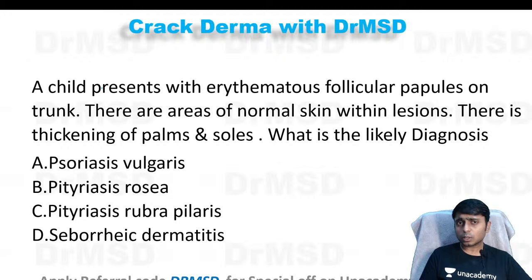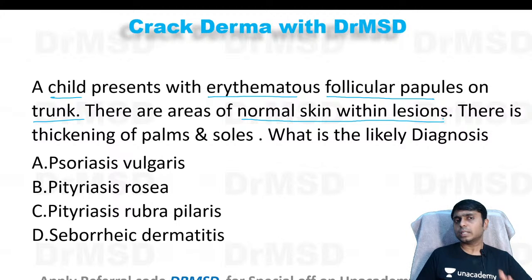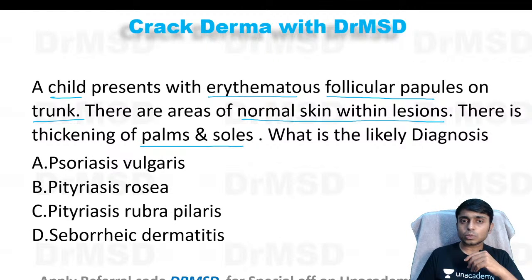First, we will look at the question very carefully. Child presents with erythematous follicular papules on the trunk. So this is one clue given, and there are areas of normal skin within the lesions. So there is some mention that areas of normal skin are also seen within these lesions, and there is a thickening of the palms and soles. These three are the clues which are given, and you need to diagnose this case.